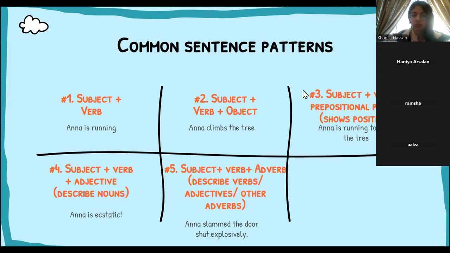Subject, verb, adverb, right? So this is the fifth type. Adverbs describe verbs, adjectives, or other adverbs. Anna, again, subject. Verb, the verb being slammed. Adverb being explosively. Right? How did she do it? She did it explosively. There is a confusion that adverbs always have ly at the end. That is how back when I was giving my exams, I would remember that adverbs are the ones that end with ly. But that's not a necessity, right? I'll explain that as we go further.